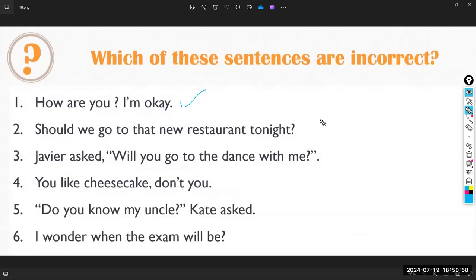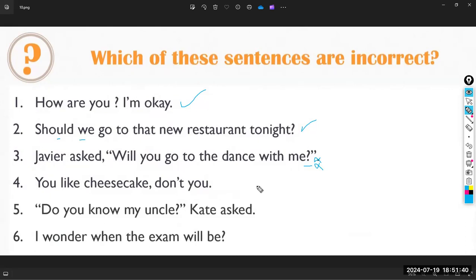What about two? Should we go to that new restaurant tonight? I think it's correct. Yes, if it is a normal sentence, I have to say, we should go to that new restaurant tonight. Three. We go to that... No, it's not correct. Why? Because they put a full stop at the end of this. I don't need a full stop. This is it. Thank you.